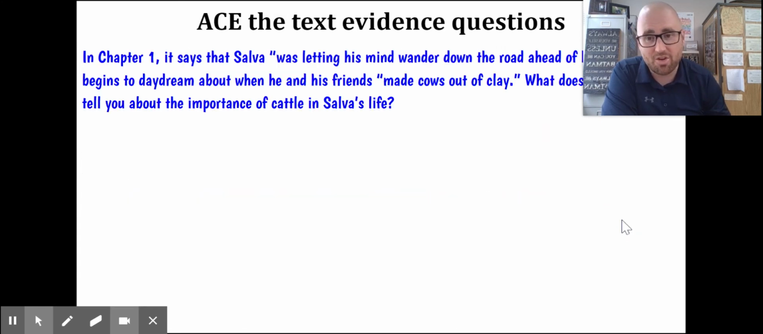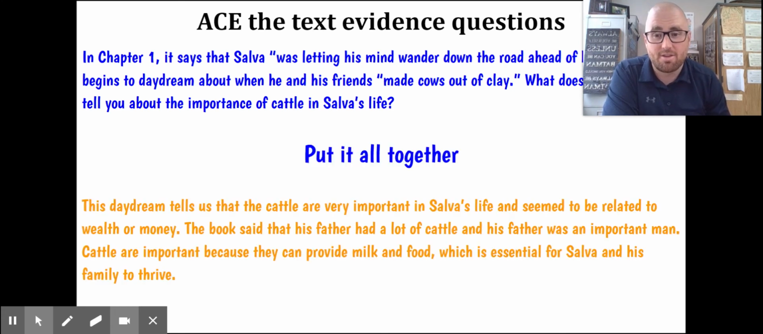Okay? So here is our question again, and here's the full answer, all written in a paragraph. This daydream tells us that the cattle are very important in Salva's life and seem to be related to wealth or money. The book said that his father had a lot of cattle and his father was an important man. Cattle are important because they can provide milk and food, which is essential for Salva and his family to thrive. That's 3 sentences put together in kind of a short paragraph. That's what we expect when we ask you to ace a question. You'll get comfortable throughout the year doing this, and we'll continue to work on it. If you see the words ace this question, now you know what to do. And we'll continue to reference this all year when we do text-dependent questions.